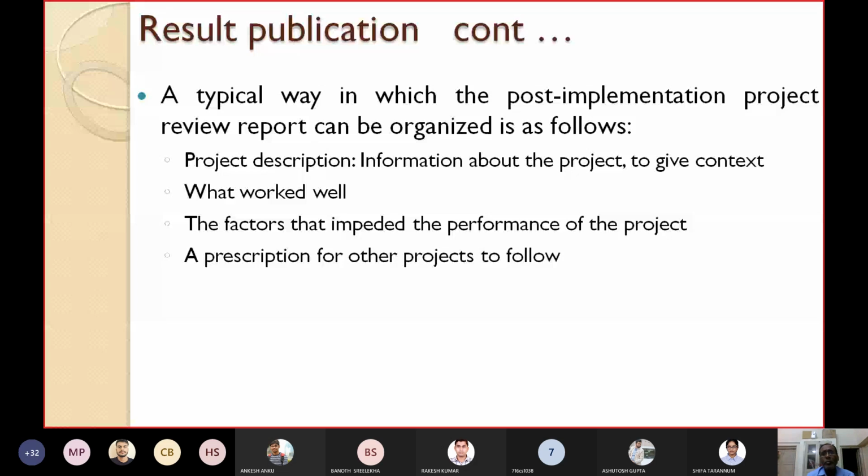A prescription for other projects to follow. If you get similar projects in the future, from the experience of this project you have to write the prescription. You have to give recommendations for other similar projects in future to follow. This will also be written in the post-implementation project review report.